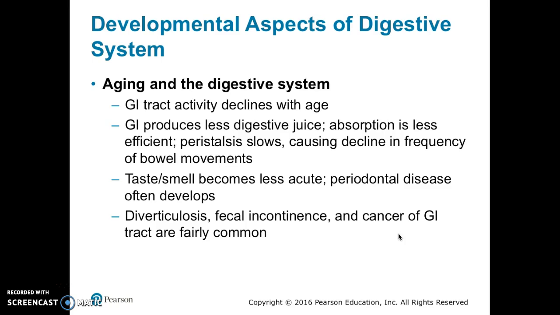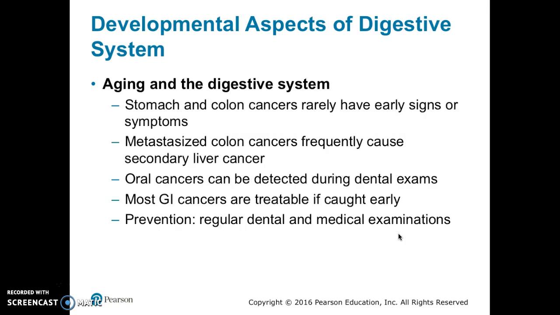GI tract activity declines with age. It produces less digestive juice, absorption is less efficient, and peristalsis is slower, all causing a decline in the frequency of bowel movements. Smell and taste become less acute, and periodontal disease often develops. Diverticulosis, fecal incontinence, and GI tract cancer are also very common. Stomach and colon cancers rarely have early signs or symptoms, so metastasized colon cancers frequently cause secondary liver cancer. Oral cancers can be detected during dental exams. Most GI cancers are treatable if caught early. Therefore, regular dental and medical exams can prevent these cancers.